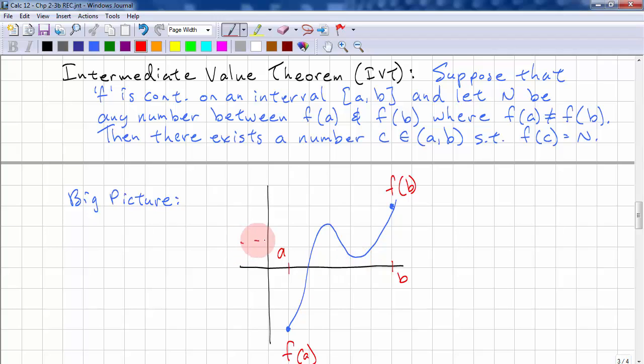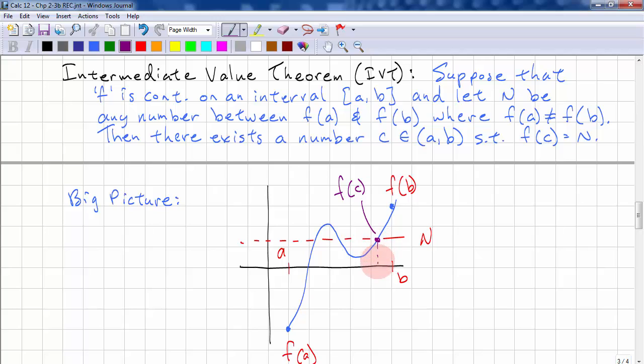So let's just pick an n. So clearly f of a and f of b are not equal. Now it's telling me that I have a solution for this problem because n is between f of a and f of b. So that solution is here, f of c.